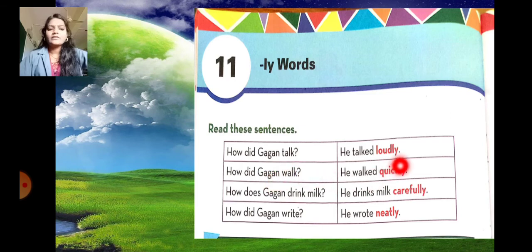He walked quickly. How does Gagan drink milk? He drinks milk carefully. How did Gagan write? He wrote neatly. So students, in this table, whatever answer we got to the how question is called an adverb. For example, loudly, quickly, carefully and neatly are adverbs.